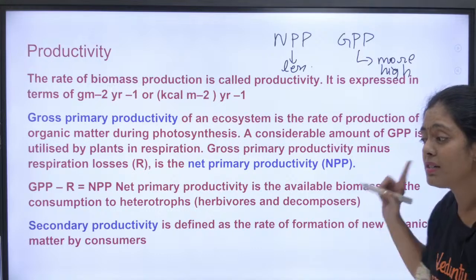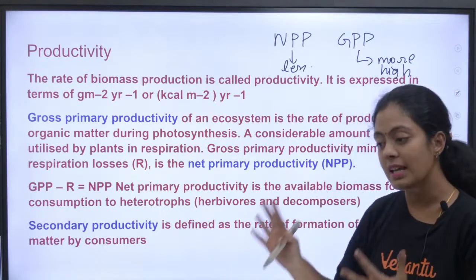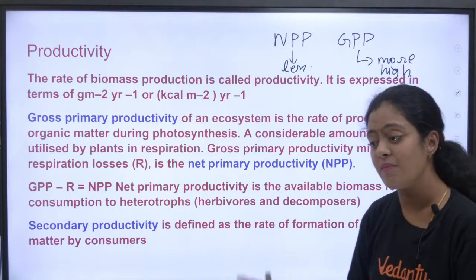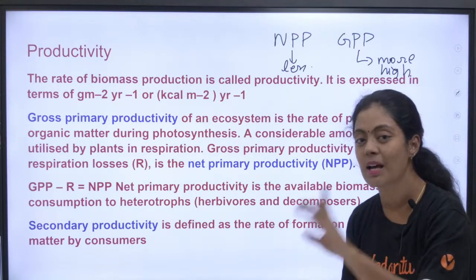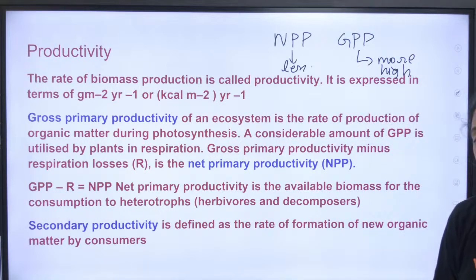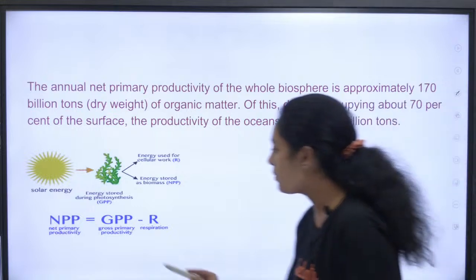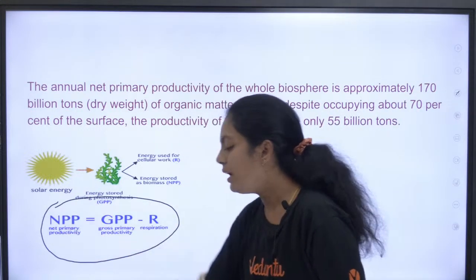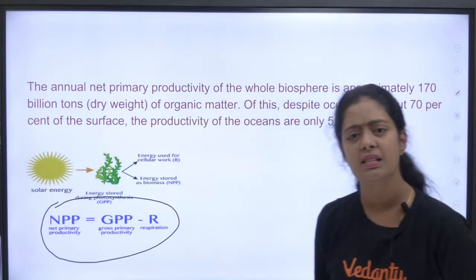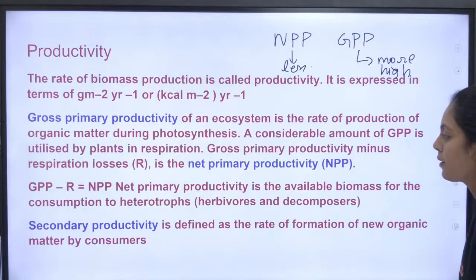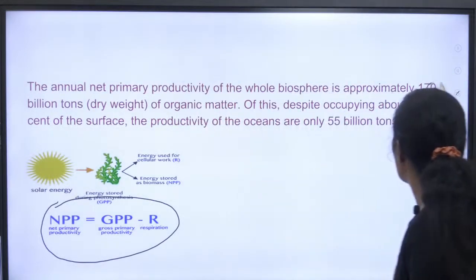Try to understand this. This was also a question in your exam. Yes, gross primary productivity is high. Very, very good. You understand this. They have even asked a statement from this in your NEET exam, which we are going to discuss in today's class. So productivity is finished. You all must clearly understand this one reaction: net primary productivity is equal to gross primary productivity minus respiratory loss. Now this line is very important.